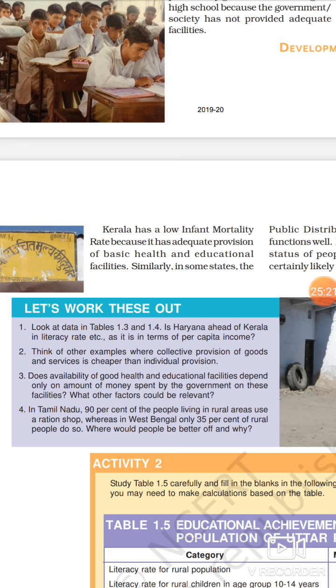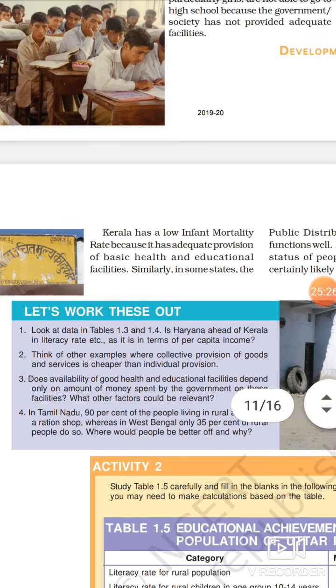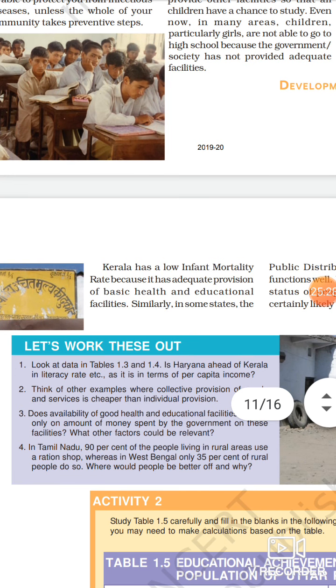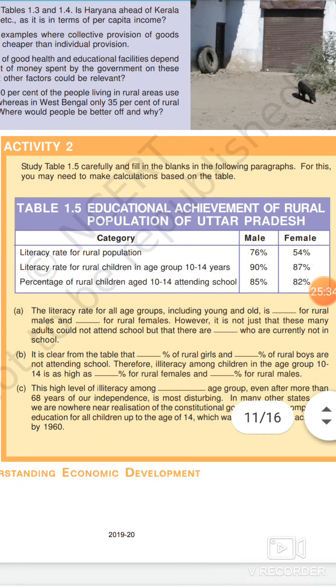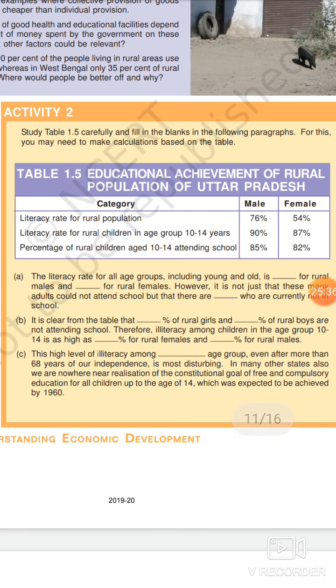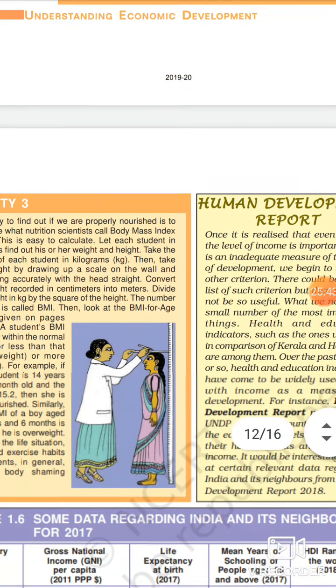Next, so we are over with this. This was the last let's work out exercise from this chapter. After this there are NCERT questions at the bottom. This activity 2 you will be doing using the data from table 1.5 and then solving it in the book.